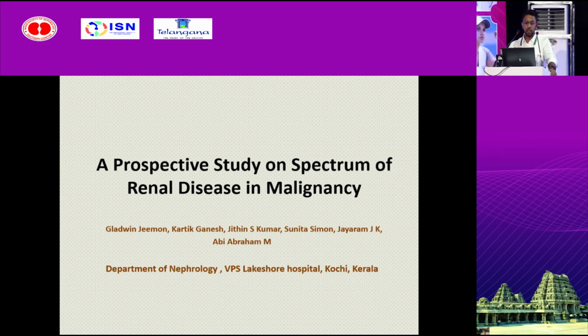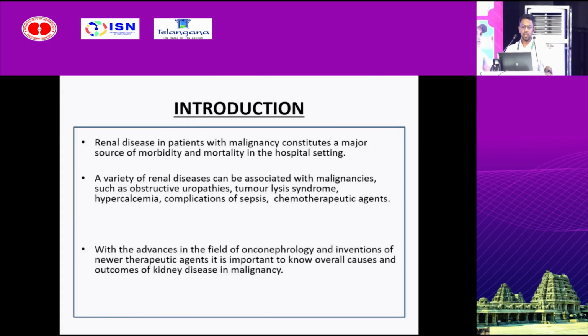Today I am here to present my research topic on the spectrum of renal disease in malignancy. Renal disease in a patient with malignancy constitutes a major source of morbidity and mortality in the hospital setting. A variety of renal diseases can be associated with malignancies, such as obstructive uropathies, tumor lysis syndrome, hypercalcemia, complications of sepsis, and chemotherapeutic agents used in the treatment of malignancy.